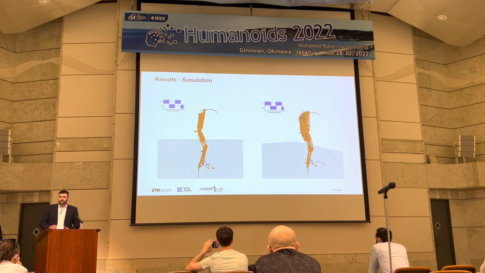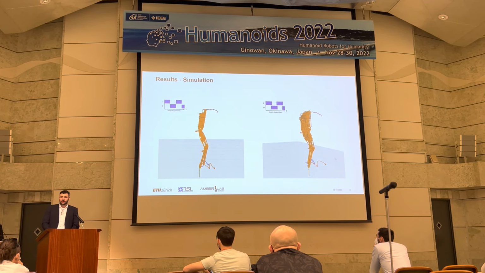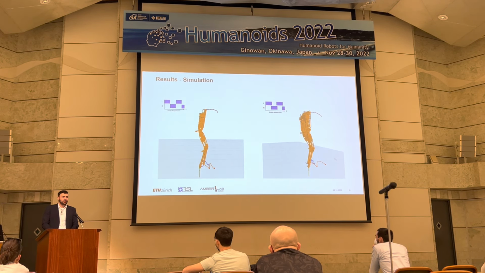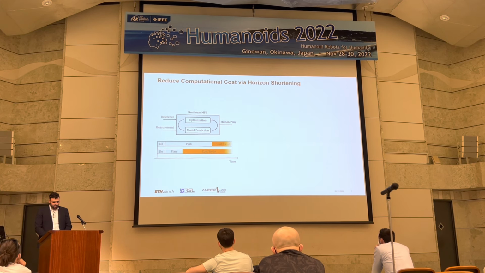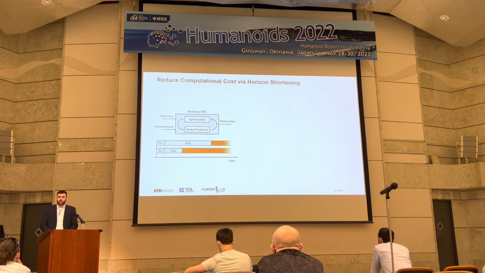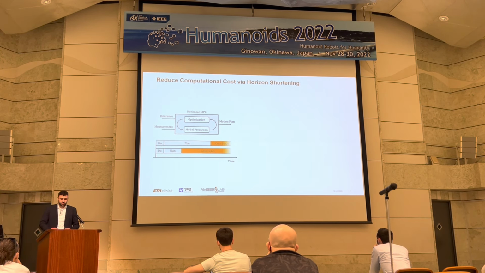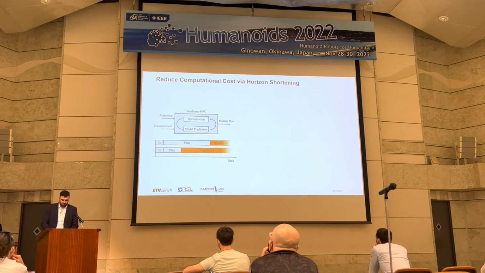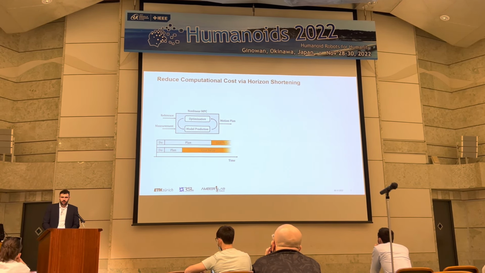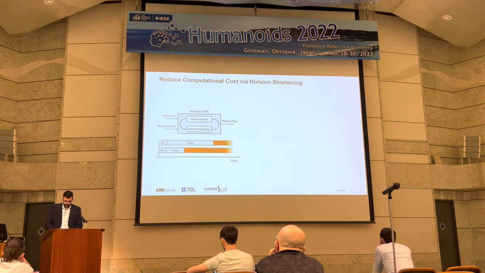But in the bigger picture, since we're not only interested in getting this approach running on a bipedal robot, but we would actually like to see it applied on a 3D system eventually, we started to investigate how we can reduce the computational cost further through horizon shortening. So what we see on the left side is if you choose our MPC planning horizon to be sufficiently long, we actually get a reasonable approximation of the infinite horizon optimal control problem. And the more we shorten this horizon, the more important the cost to go becomes, and also getting a good approximation of this cost to go.